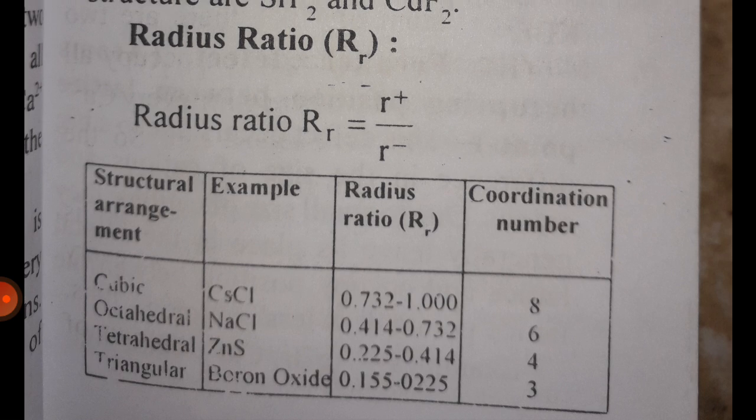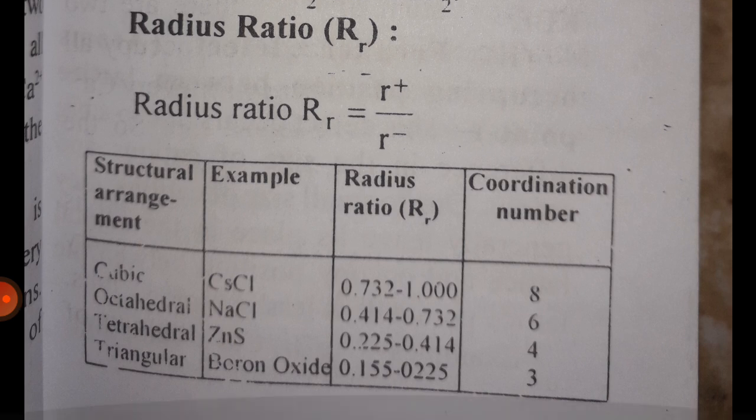Radius ratio, R, is equal to R plus upon R minus. Structural arrangement, example, radius ratio, coordination number. Structural arrangement cubic. Example, cesium chloride. Radius ratio 0.732 to 1. Coordination number is 8.